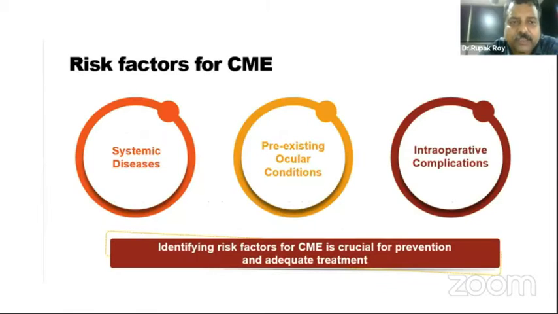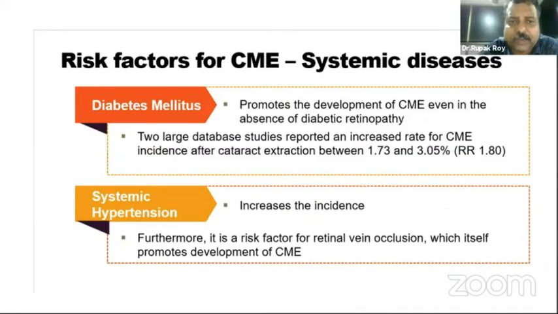The risk factors of CME are systemic diseases, pre-existing ocular conditions, and intraoperative complications. Identifying the risk factors for CME is crucial for prevention and adequate treatment. So what are the risk factors? Diabetes mellitus promotes the development of CME even in the absence of diabetic retinopathy. And systemic hypertension increases the incidence. Furthermore, it is a risk factor for retinal vein occlusion, which promotes development of CME.